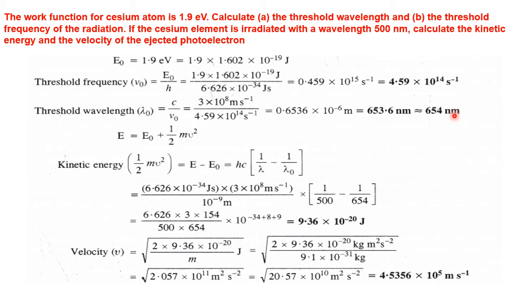Right? Okay. Now we'll calculate the kinetic energy and the velocity of the ejected photoelectrons. For this, we have to use h nu equals h nu naught plus the kinetic energy. So that is taken here as E equals E naught plus half m v square. So half m v square is the kinetic energy. Therefore, half m v square equals E minus E naught, after transferring E naught from this side to the other side.